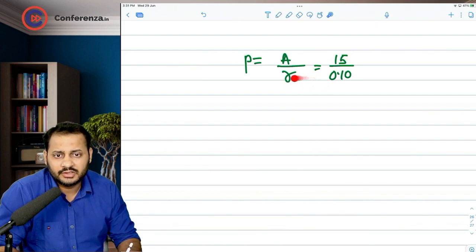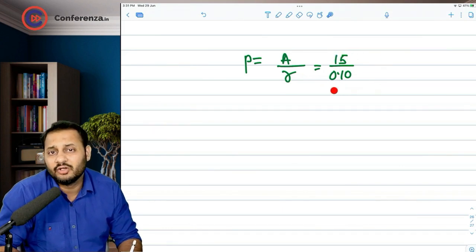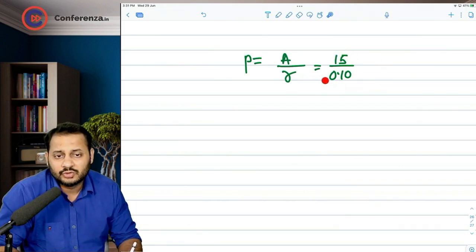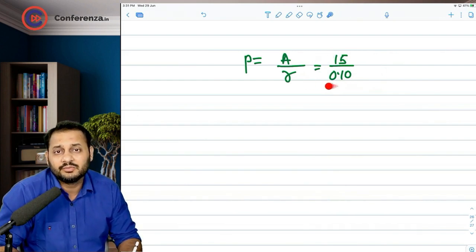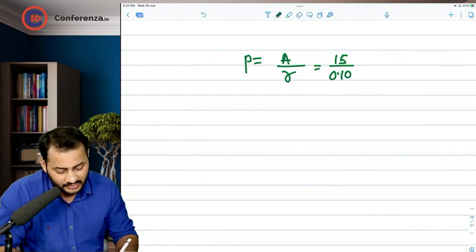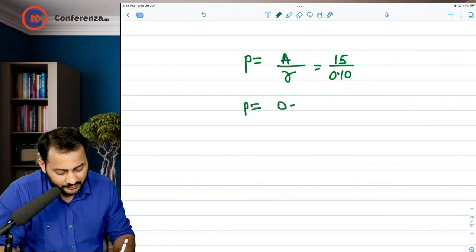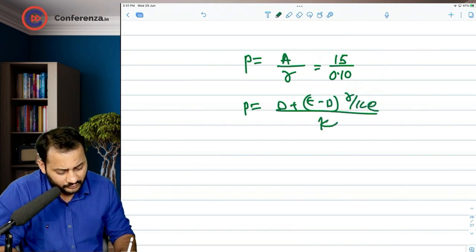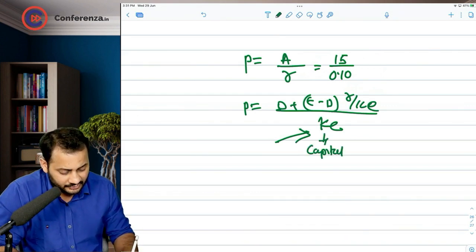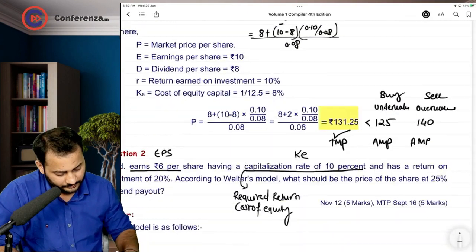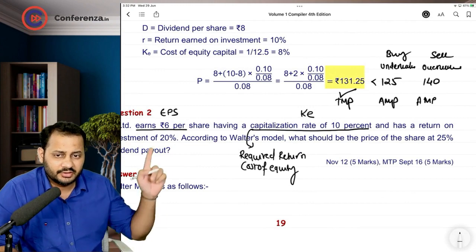So this 10%, whenever we divide by something, we basically are capitalizing the numerator with the help of the denominator. So we are capitalizing 15 rupees with 10%. So this 10% becomes the capitalization rate. In a similar manner, when you calculate the market price with the Walters formula, you take the denominator as cost of equity. This is nothing but the capitalization rate. Okay, let's go. So 10% is the capitalization rate, 6 rupees earning per share.